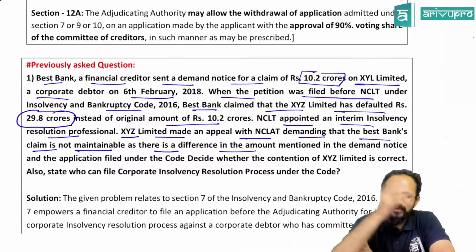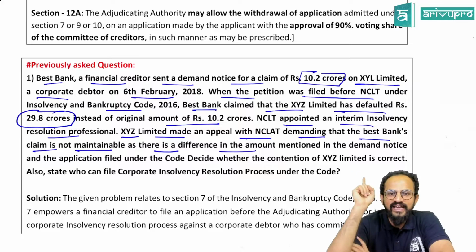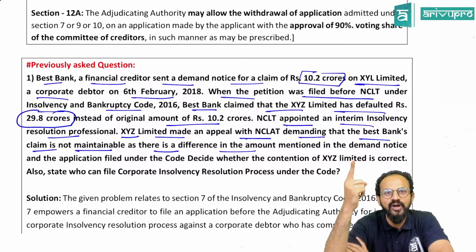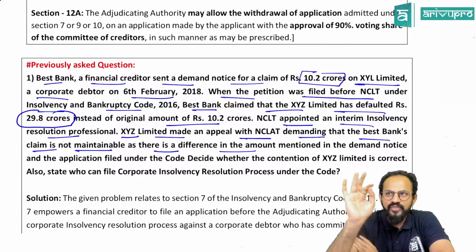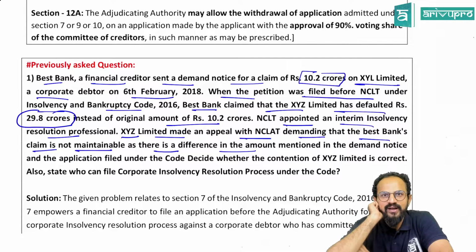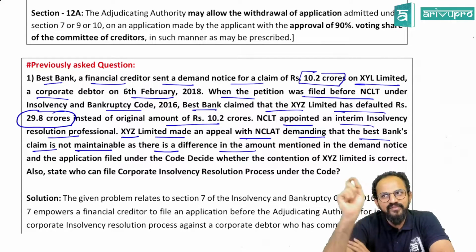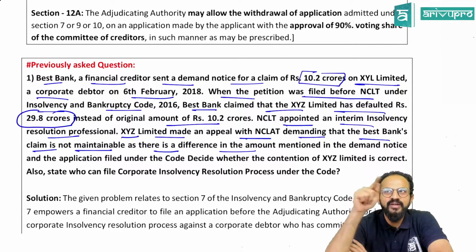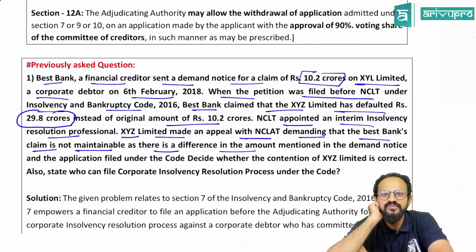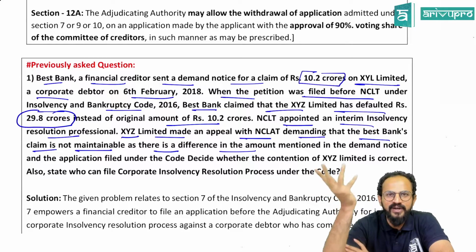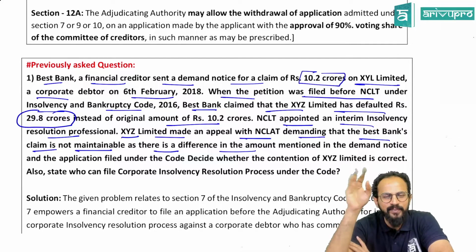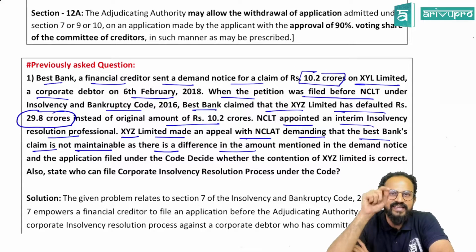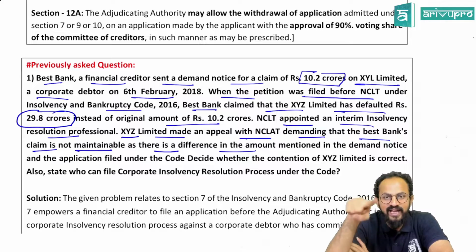People, what happened? Imagine, take ICICI Bank's name only. ICICI Bank has given some money to a corporate debtor. Now, the corporate debtor did not pay the money back. ICICI Bank wrote a demand notice: you have to pay us money. And in the demand notice, people, they mentioned you have to pay us 10.2 crores. The corporate debtor did not reply or pay. Now people, what did ICICI Bank do?